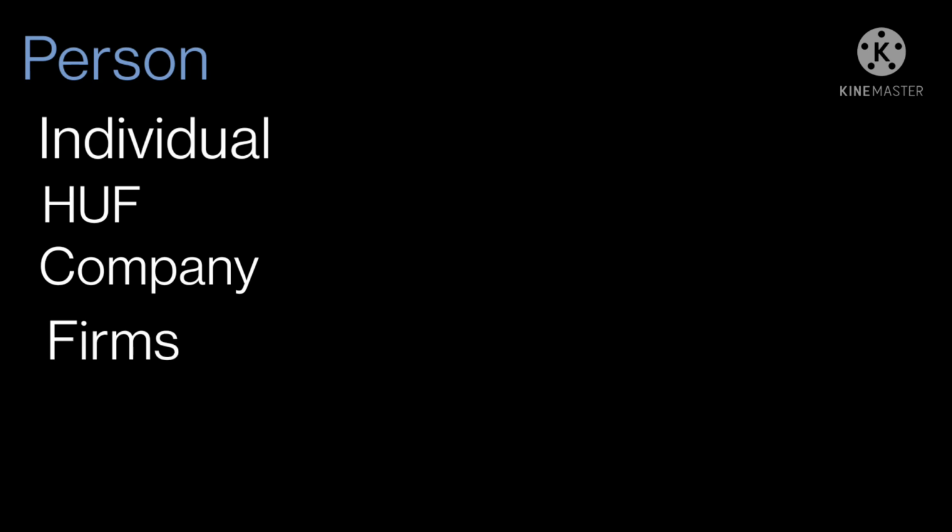Okay, now we have to know the persons who are assessed. As per section 2 subsection 31, person includes an individual, an HUF, meaning Hindu Undivided Family, a company, a firm, an association of persons, a local authority, a body of individuals, and every artificial juridical person. All such categories come under person in the Act.